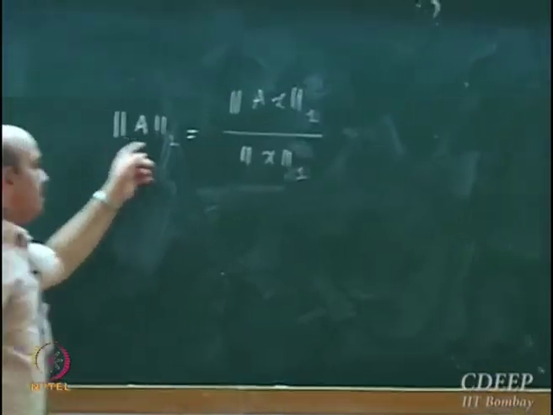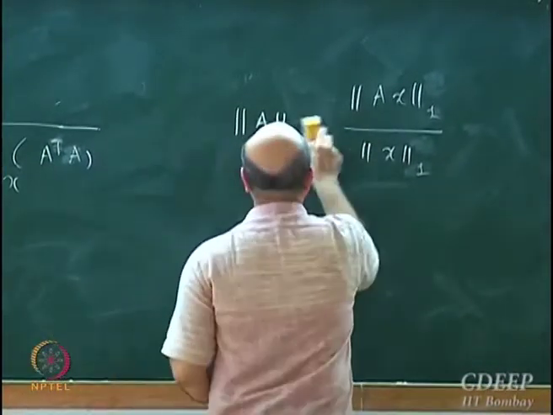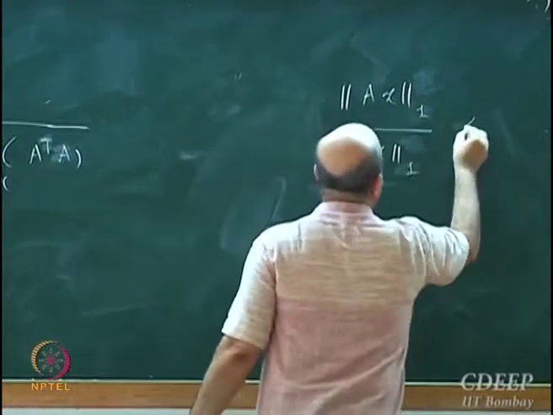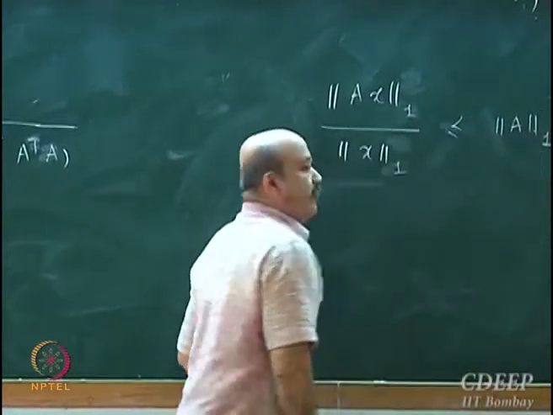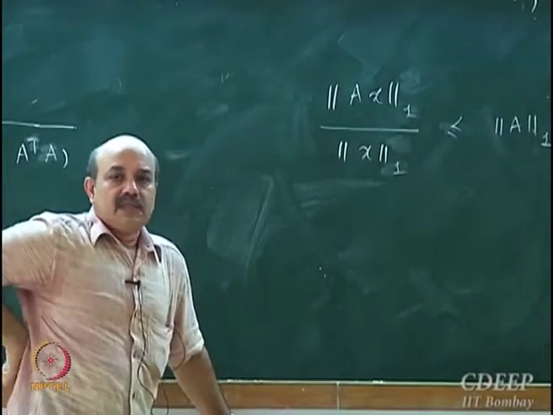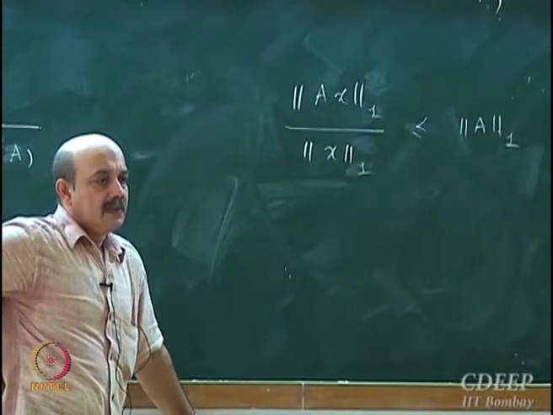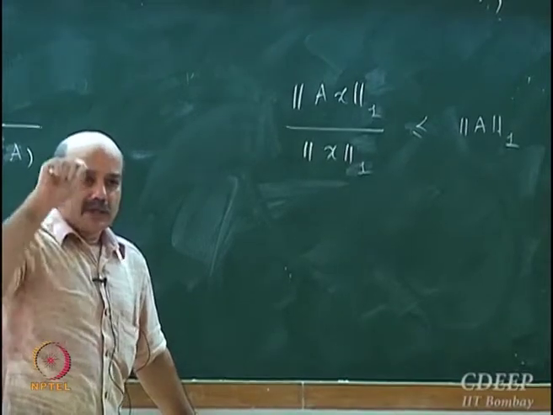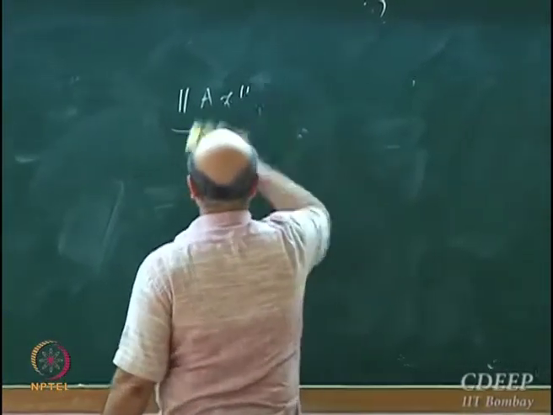So the 1 norm is nothing but the max over this. Well, one small correction. I realized I had made a small mistake here when I wrote the earlier expression.